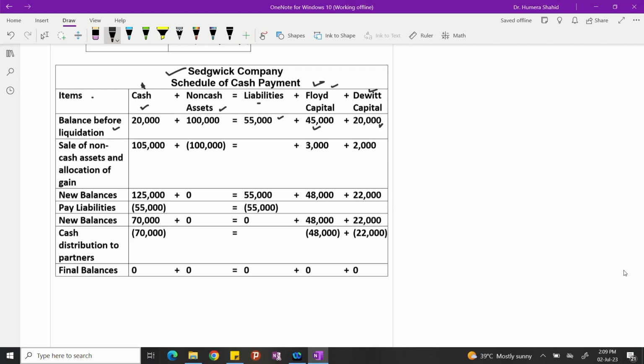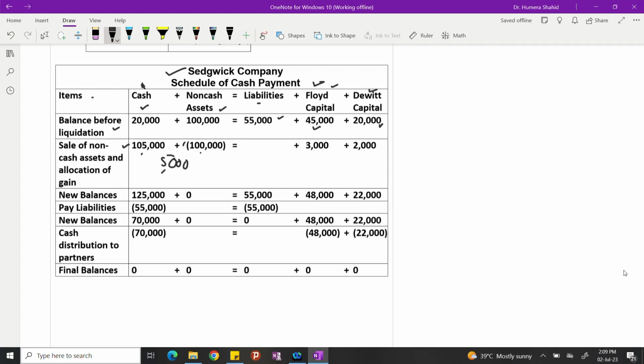Then what we did? We sell non-cash assets. When we sell non-cash assets, they are removed from our books. So that's why I put this bracket to show a removal. They get credit. And here we get cash because of the sale of these assets. So this is debit, this is credit. So the ultimate balance is 5,000.